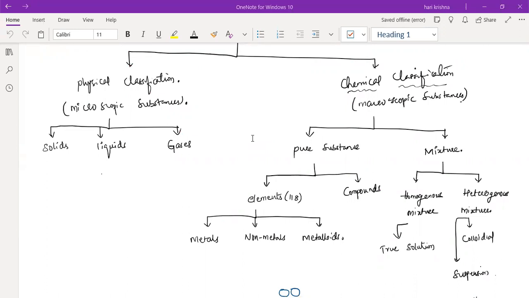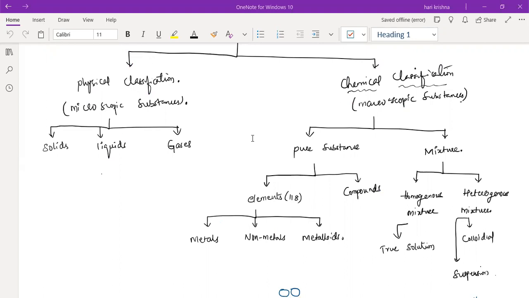And what is the definition for compound? Sir, a compound is a pure substance which is a combination of 2 or more elements of different kinds, in a fixed ratio by mass.